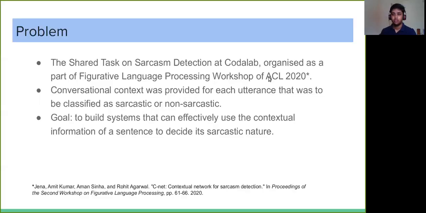So this research was a part of the figurative language workshop, which was co-located with the recently held ACL 2020 workshop. So in this task, you have to classify utterances as sarcastic or non-sarcastic, but we are also given the conversational context for each utterance that was to be classified. So the main goal for this research was to build systems that can effectively use the contextual information of a sentence to detect the sarcastic nature.